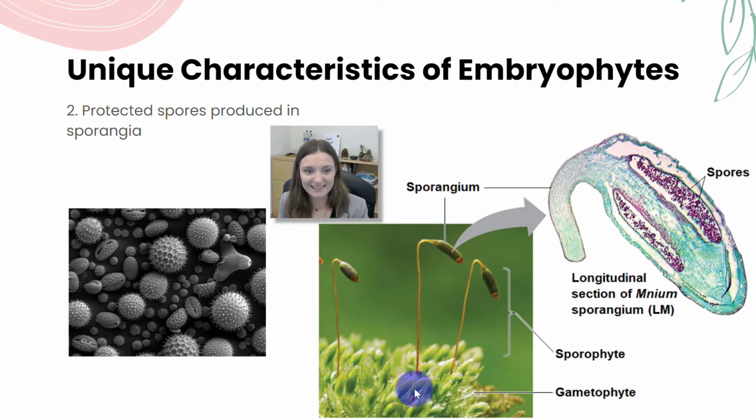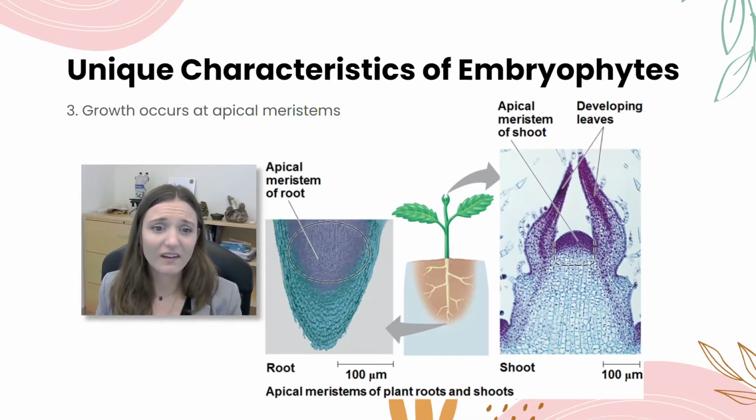So this is a moss. This entire thing right here is what we call the sporophyte life cycle stage. Okay, so this is all diploid stage right here. And in moss, all of this down here is the haploid gametophyte stage. Okay, so diploid stage, specialized cells in that sporophyte stage, called the sporangium, which are contained inside of this capsule, produce these haploid spores that are coated in sporopollenin. Okay. Oof, so much vocab in this one.